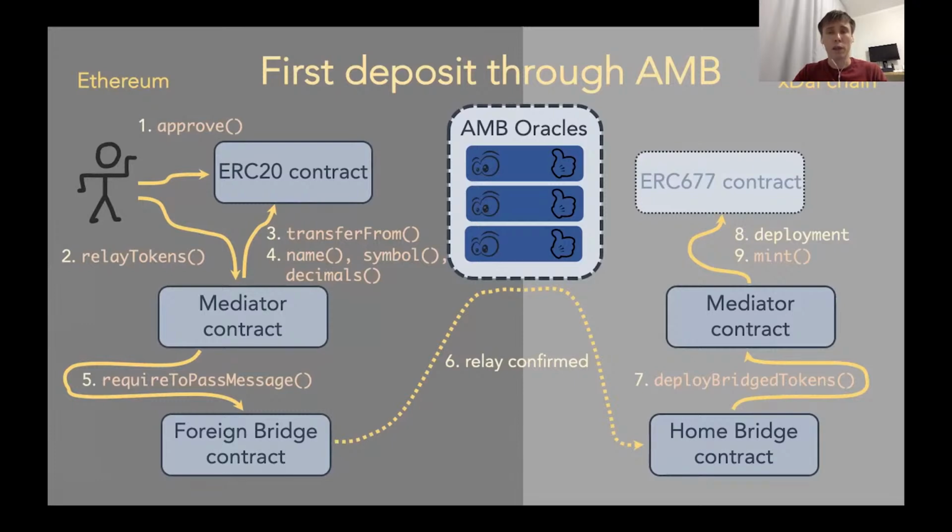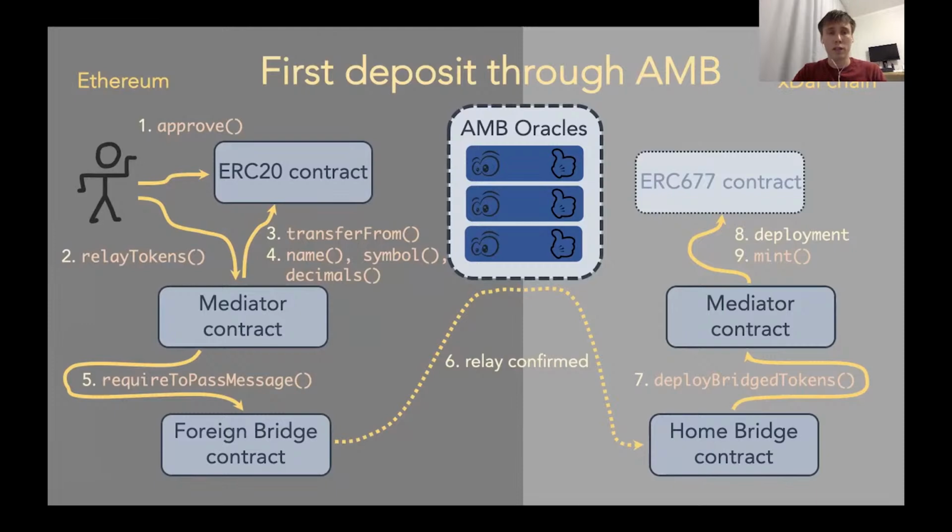So for example, if we transfer some token from the Ethereum mainnet to the xDai chain, we will in the end have two token contracts. One is the original contract on Ethereum, and another one is an ERC677 contract on the other side of the bridge, so in the xDai chain.